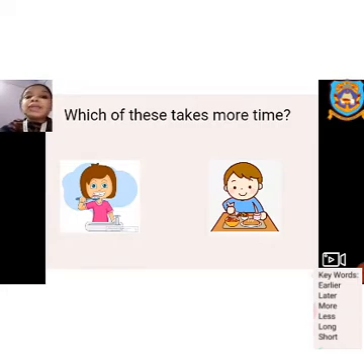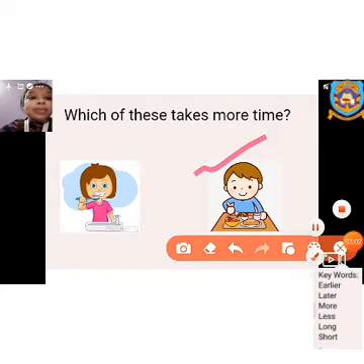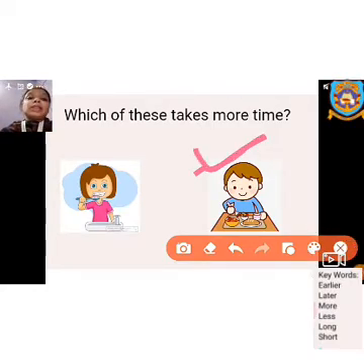Here the two activities that I have to choose between are, first, brushing your teeth, and in the second picture you can see the boy is having his lunch. So which one will take more time? You know that having your lunch or having your meal will take more time compared to brushing your teeth.